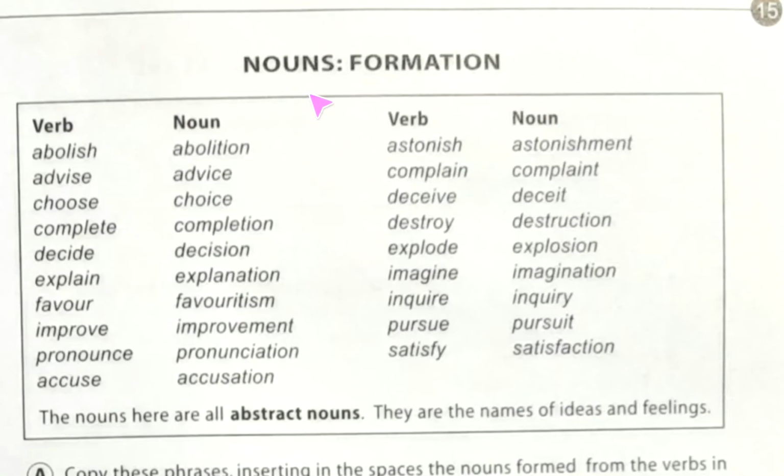Hello. In the last class we did adjectives formation. Now today I am doing nouns formation. This is from Junior English book 4, page number 15. Here it is written, see, verb, noun. It means from verb we are forming noun.